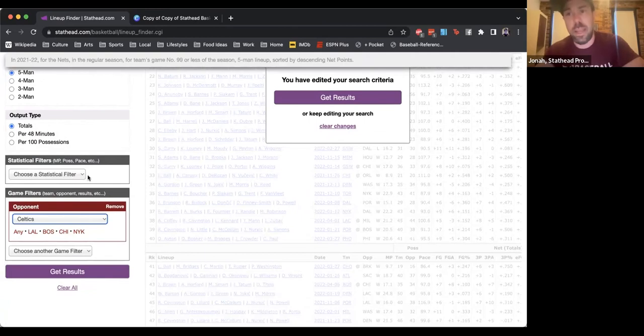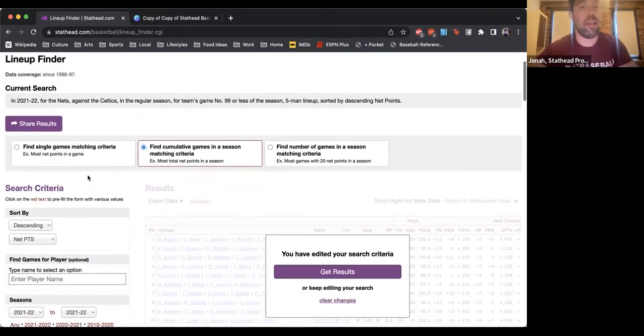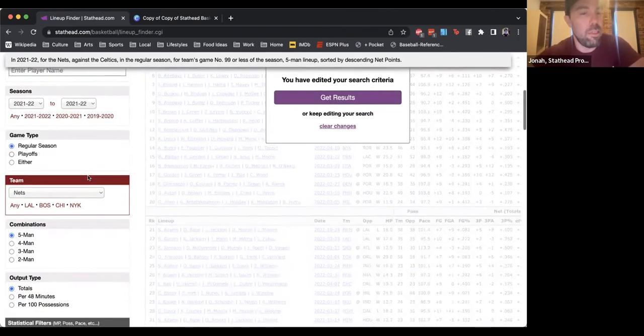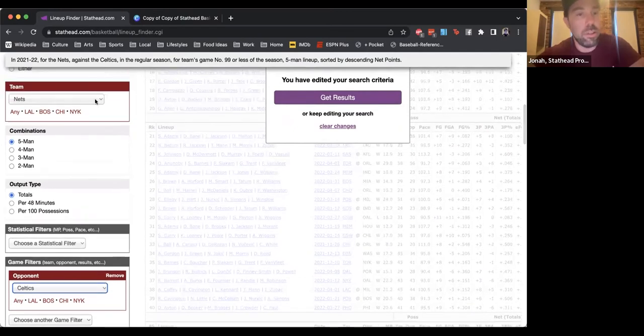Some of these Nets Celtics matchups were with Harden. Some of them were after he was traded. Some of them Kyrie didn't play. So if I want to look at how the actual lineups that the Nets are going to be playing do against the Celtics, I would do the same thing I did earlier. So pick the Nets and the Celtics